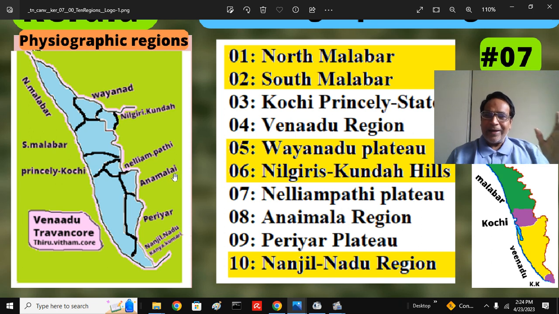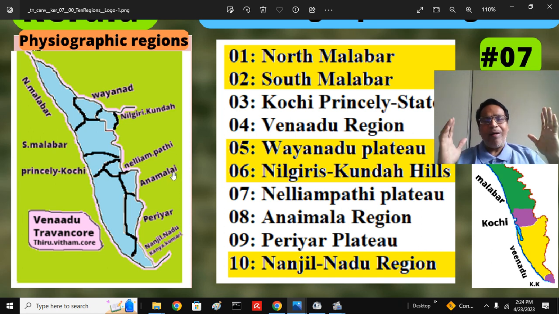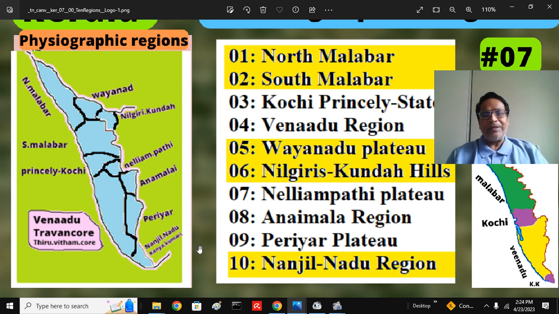Nelliampathys, Anaimalais, Palanis, Elamalais are joined together, hard to separate. We'll see the picture. Of course, the Periyar Plateau, Periyar River, and essentially Elamalai. Again, Elamalais have different parts, Varshanadu and Elamalai Periyar. That I discussed in the Tamil Nadu series, and when we come here at that time I will explain further.